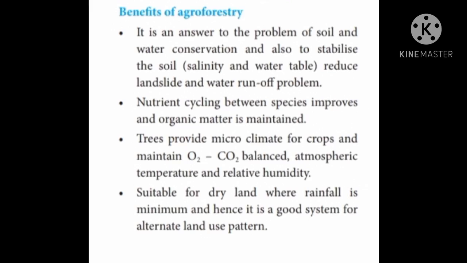Nutrient recycling between species improves and organic matter is maintained. Trees provide microclimate for crops and maintain carbon dioxide and oxygen balance. Atmospheric temperature and relative humidity are also maintained. It is suitable for dry land where rainfall is minimum, and hence it is a good system for alternate land use pattern.